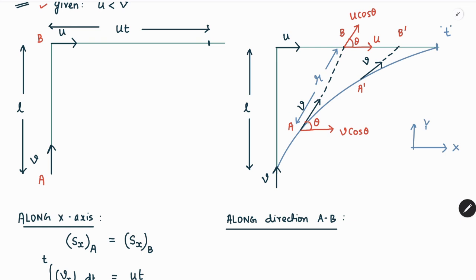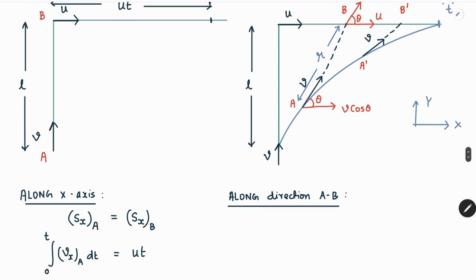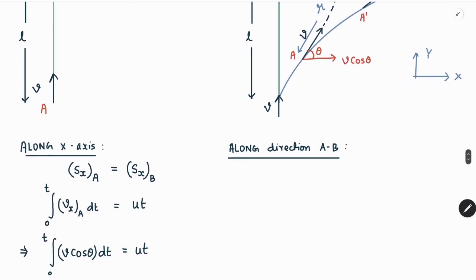So in this direction we are referring to this diagram, or along direction AB at this certain instant of time, we can say that the relative component of velocity or v relative is going to be equal to v minus u cos theta.